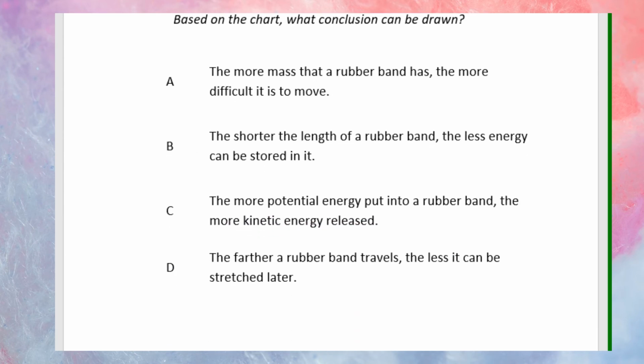A, the more mass that a rubber band has, the more difficult it is to move. Choice B, the shorter the length of a rubber band, the less energy can be stored in it. C, the more potential energy put into a rubber band, the more kinetic energy is released. Choice D, the farther a rubber band travels, the less it can be stretched later.